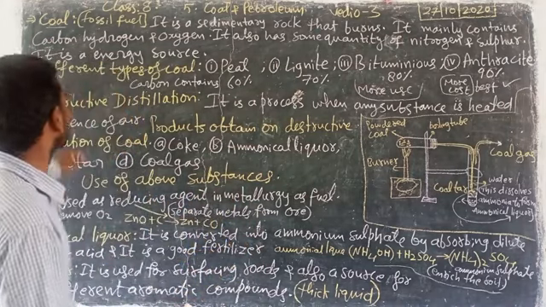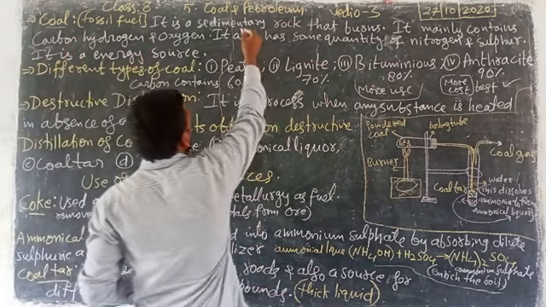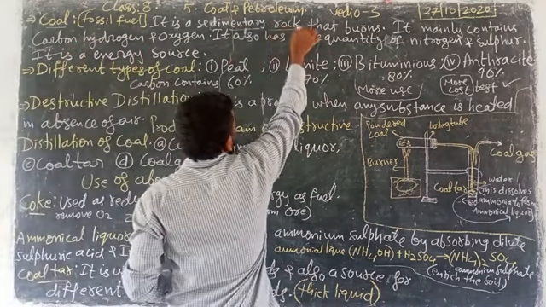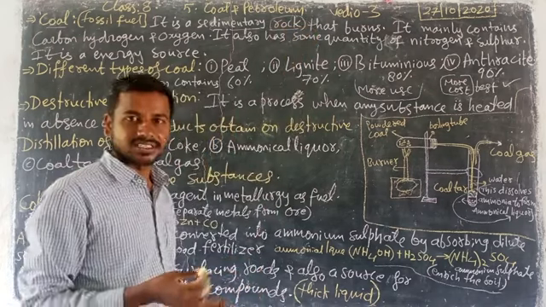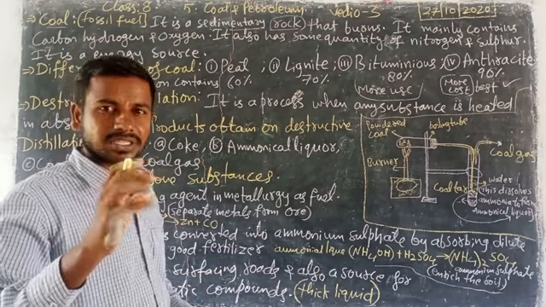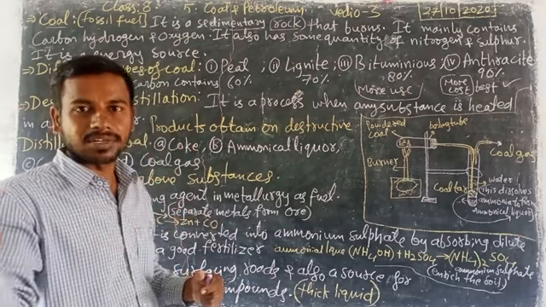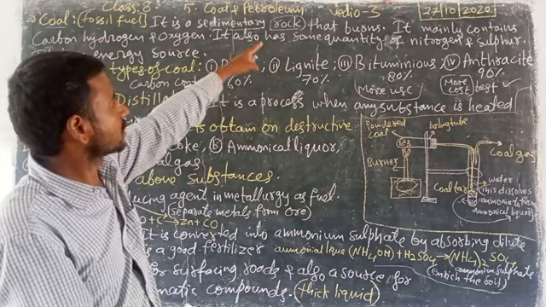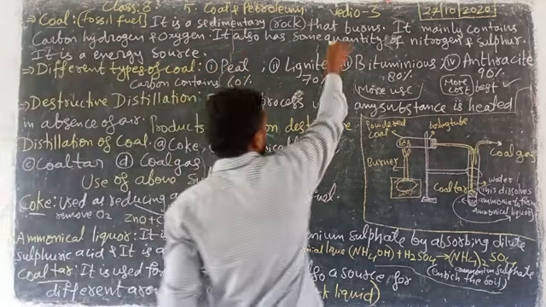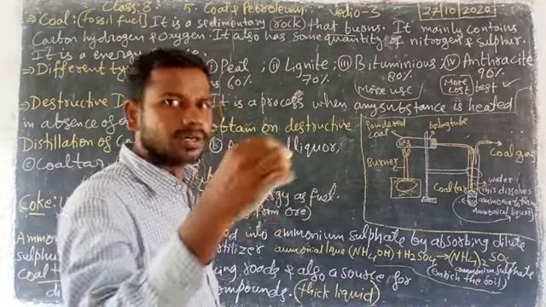Now look here. Coal is a sedimentary rock. Sedimentary means medium standard, not maximum, not minimum, medium standard. Coal is a sedimentary rock that burns.